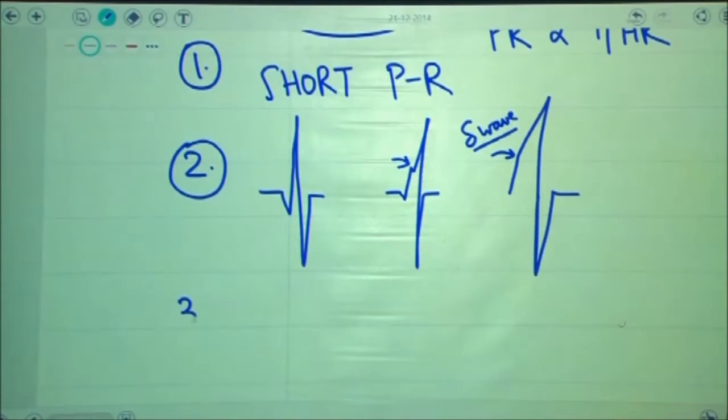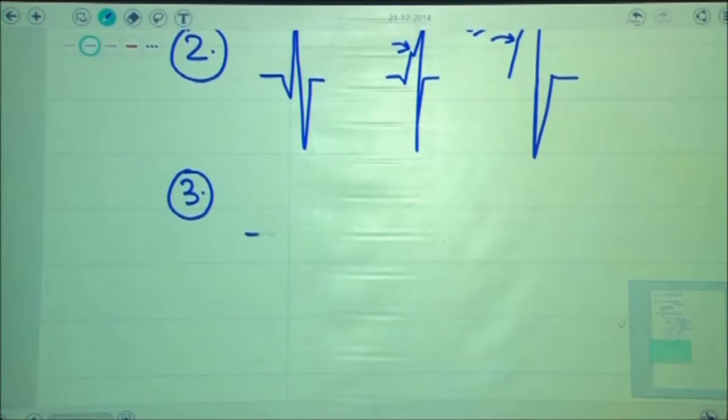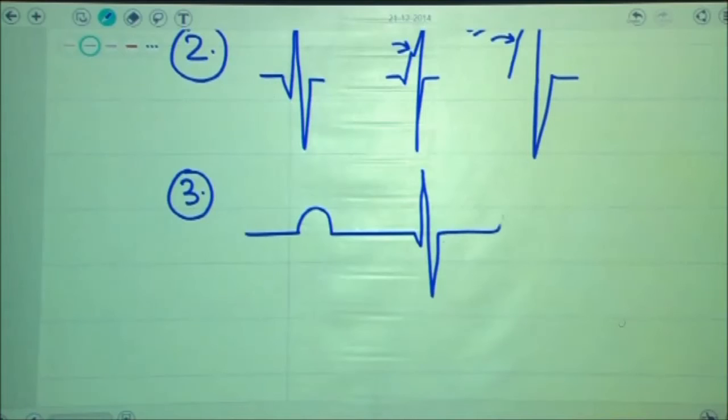For the third ECG finding that is encountered in these patients, we need to remember the following information. If you look at the ECG that I'm going to draw before you again, PR interval is from the beginning of P to the beginning of the Q wave. This is what is known as the PR interval, beginning of P to the beginning of Q.